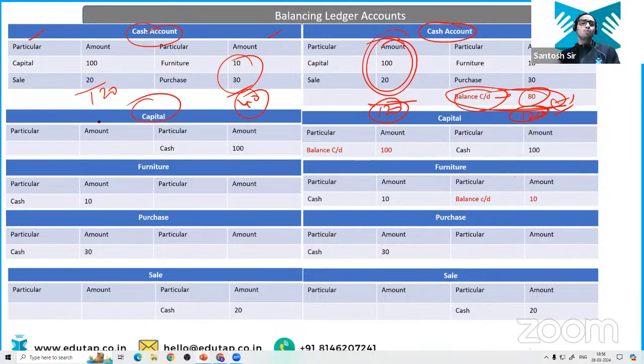Now let's suppose we have to balance the capital. We have the credit balance of capital as cash 100. We have nothing in the debit side because we haven't drawn anything, isn't it? But we have to balance it now, right? How are we going to do that? Simple mathematics. Credit side is 100, debit side is 0. Where are you going to write balance carried down, on the debit side or credit side?